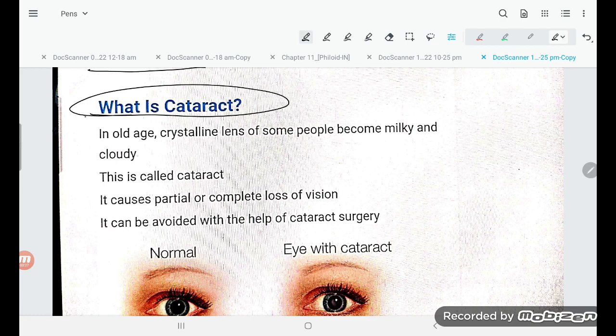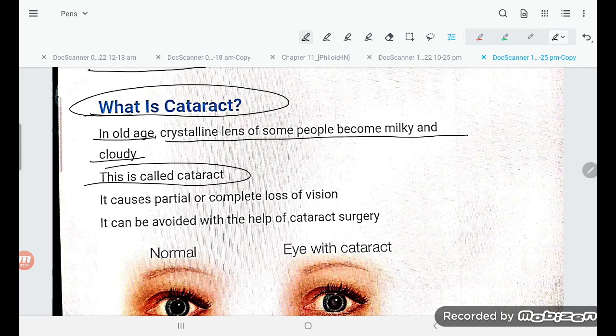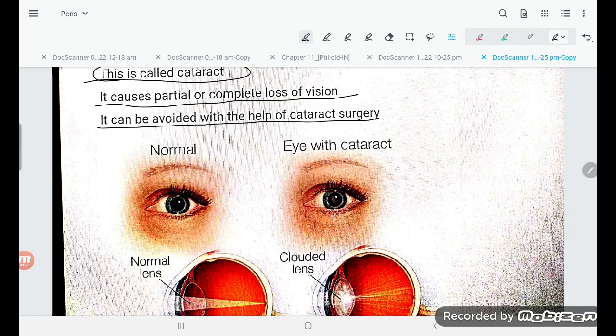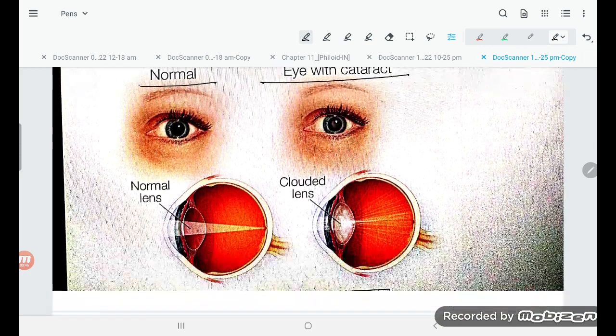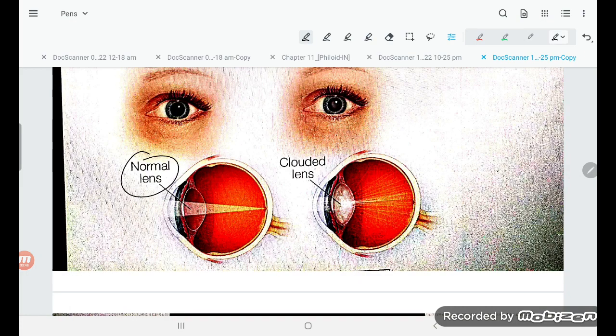What is cataract? In old age, the crystalline lens of some people becomes milky and cloudy. This is called cataract. It causes partial or complete loss of vision. It can be avoided with the help of cataract surgery. Normal eye and eye with cataract. Okay, so here you see the normal lens and the cloudy lens like that.